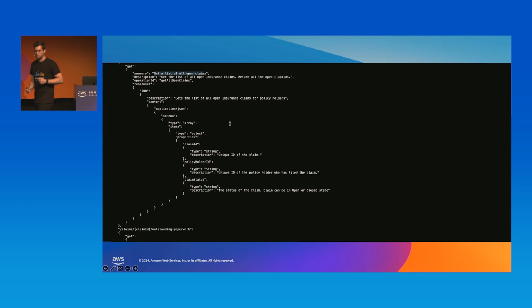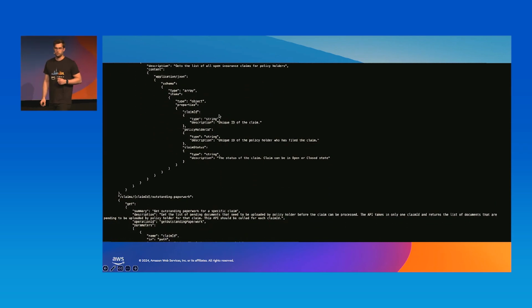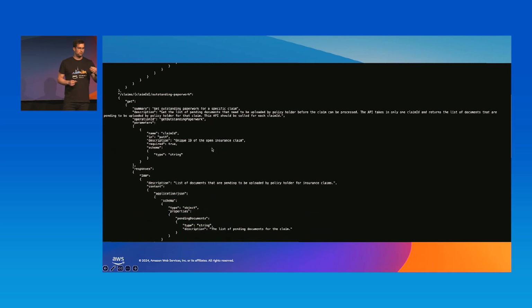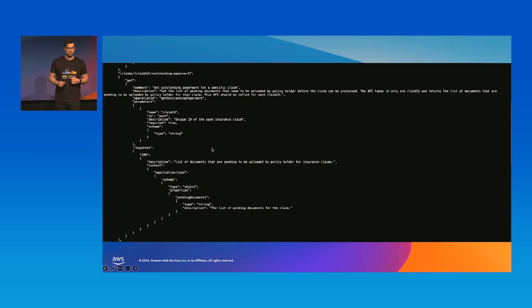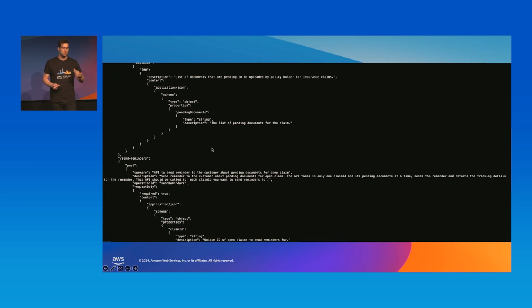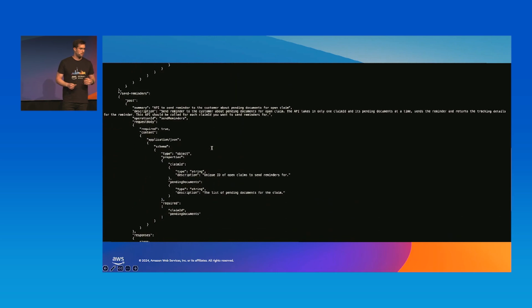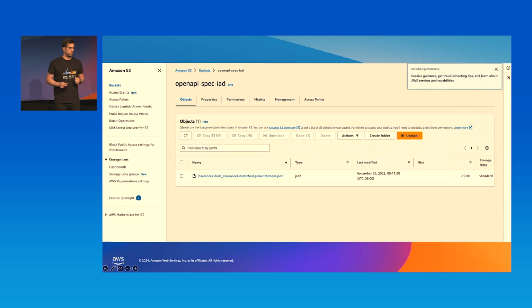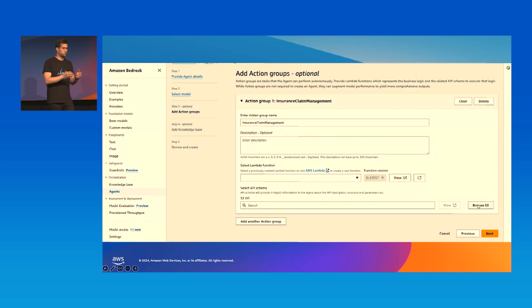Now here we have defined the different APIs, in the schema of the APIs. So also the outstanding paperwork. And again, here you see the description, which is quite detailed. We also send reminders and other information that is important to know for that API. This is based on the OpenAPI specification, and it lives in an S3 bucket. So we have a JSON file in the S3 bucket.